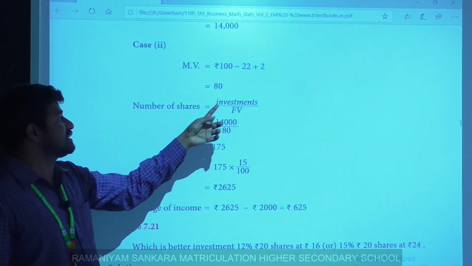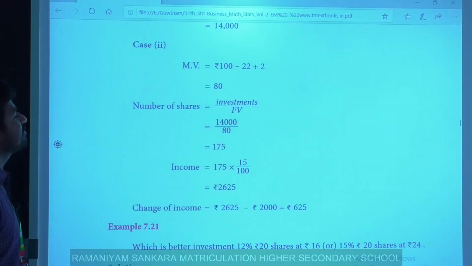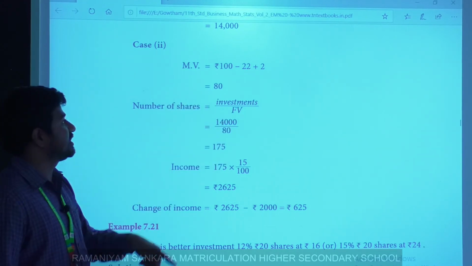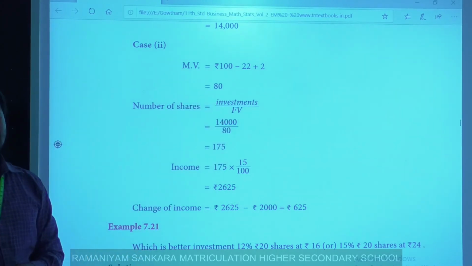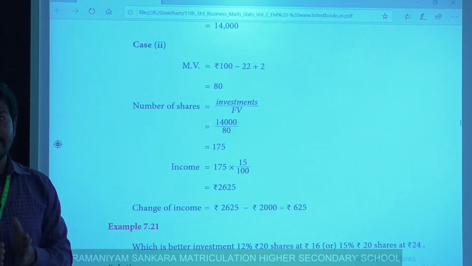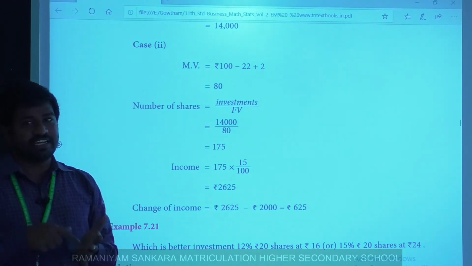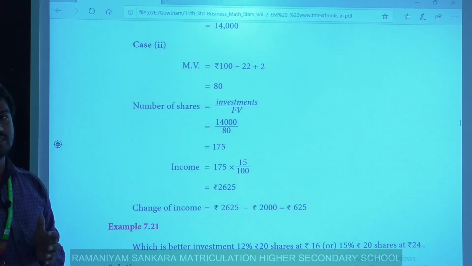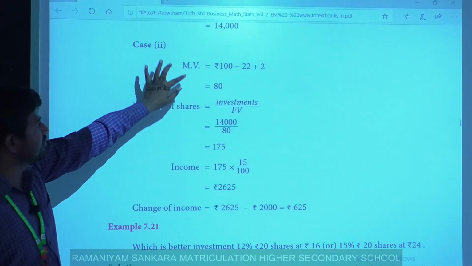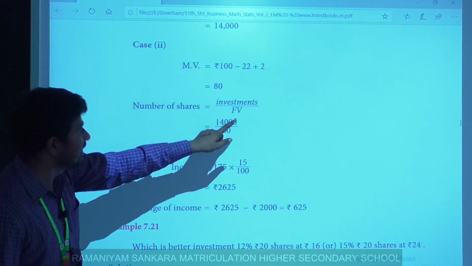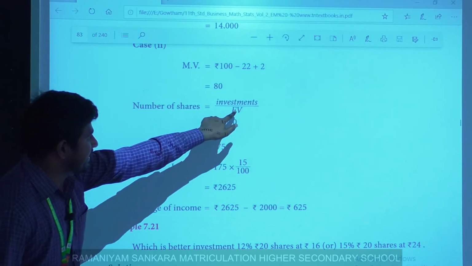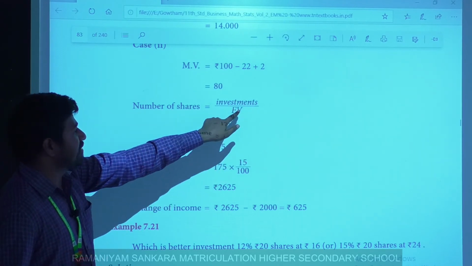Number of shares equals investment by face value. Here in this transaction 80 is the market value as well as the face value. Why do I call it face value? Here I gave a discount, so the market value is considered as face value. You put the market value straight here, no need to put FV, MV.